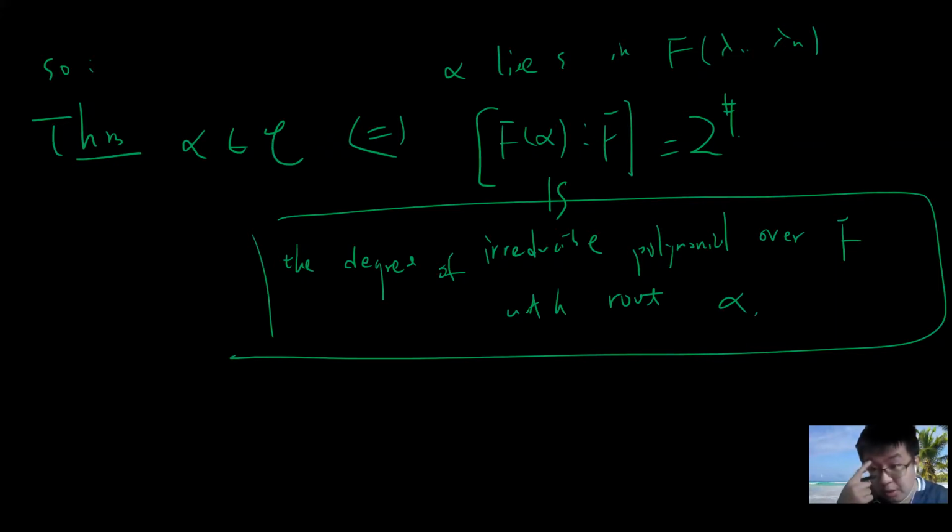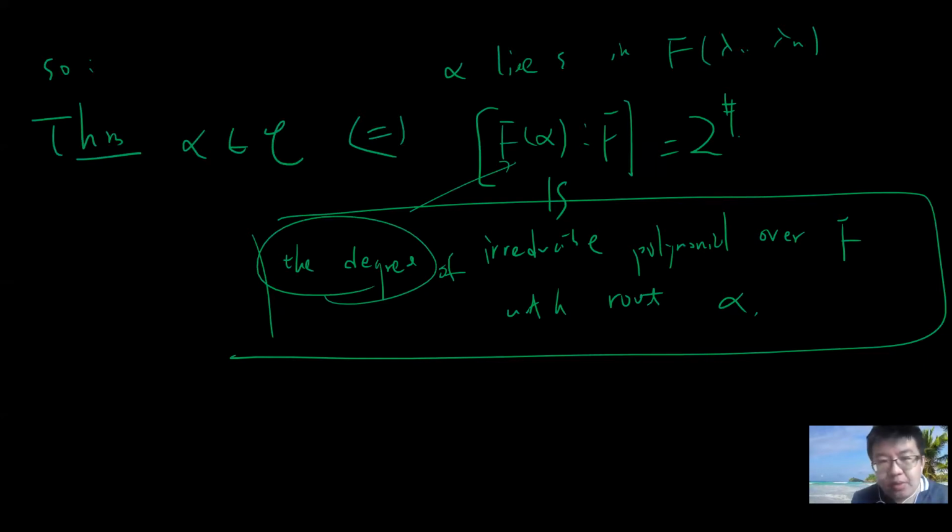If you haven't seen it, I will post my field theory lecture. But basically, you just ask what is the smallest degree of an irreducible polynomial, if field F has characteristic 0, with root alpha. The degree of this polynomial is the same as the degree of F alpha over F. So if it's 2 to the power of something, then it's constructible. If not, it's not constructible.